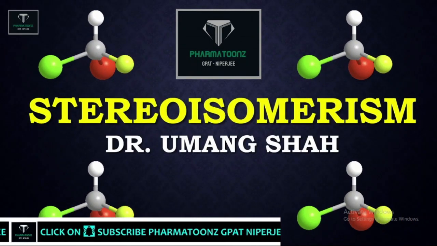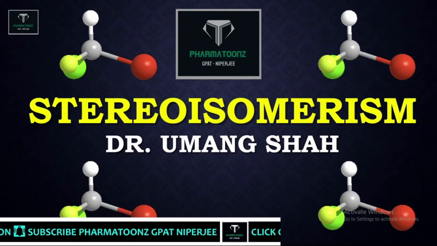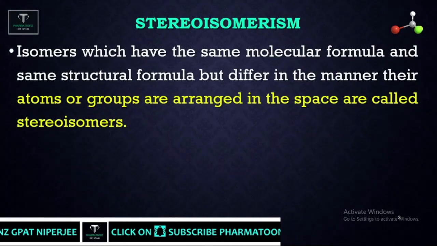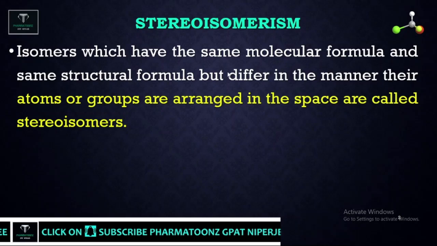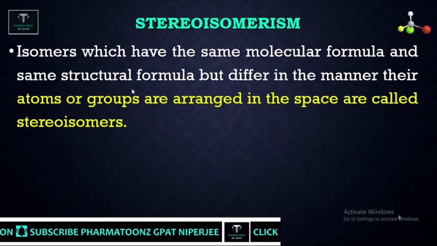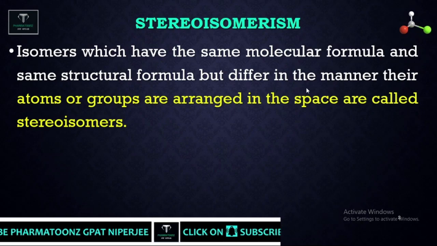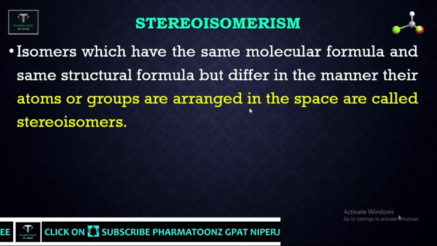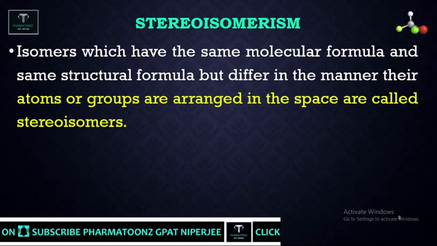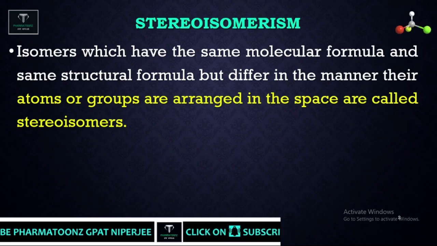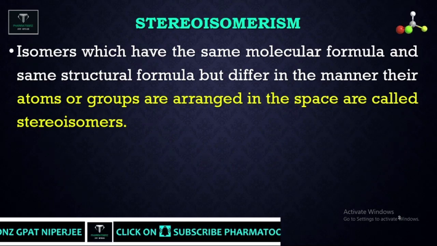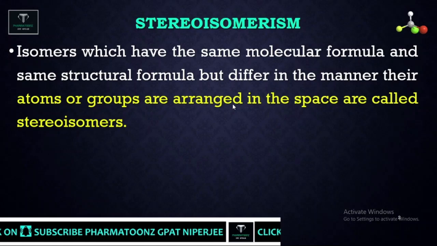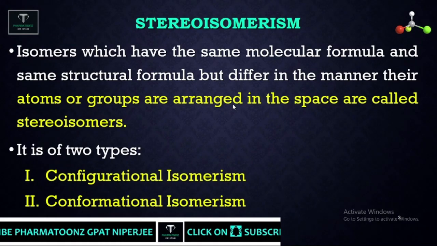Before starting with the topic, let us discuss what a stereoisomer is. A stereoisomer is a kind of isomer which has the same molecular formula and the same structural formula, but differs in the manner in which its atoms or groups are arranged in space. Again, I am repeating: isomers which have the same molecular as well as structural formula but differ in the arrangement of atoms in space, or in three dimensions, are called stereoisomers.